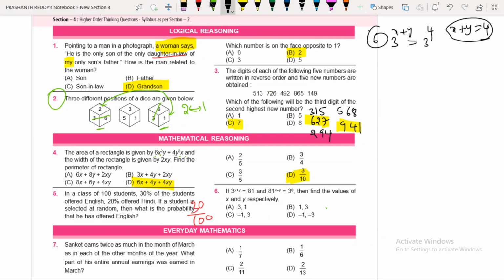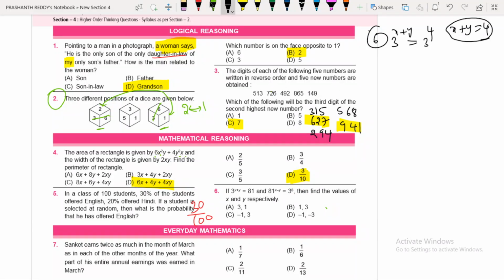Find the values of x and y. To find what values? x and y. And if you are adding both, what should we get? 4 you should get. If you add, you should get 4. See, we are not getting 4 here and not getting 4 here. So C and D are not options. Like that we can verify the condition.